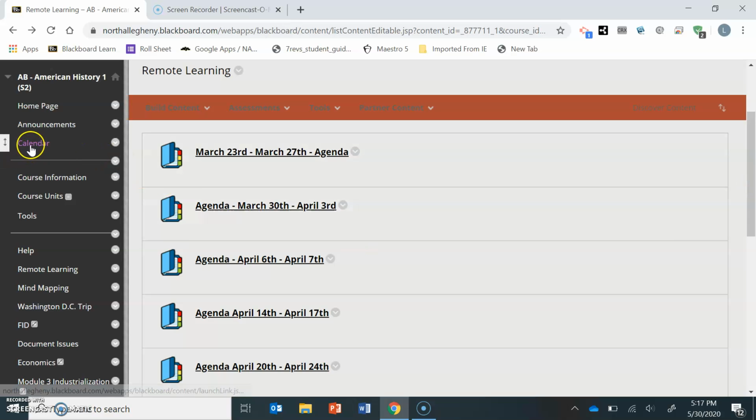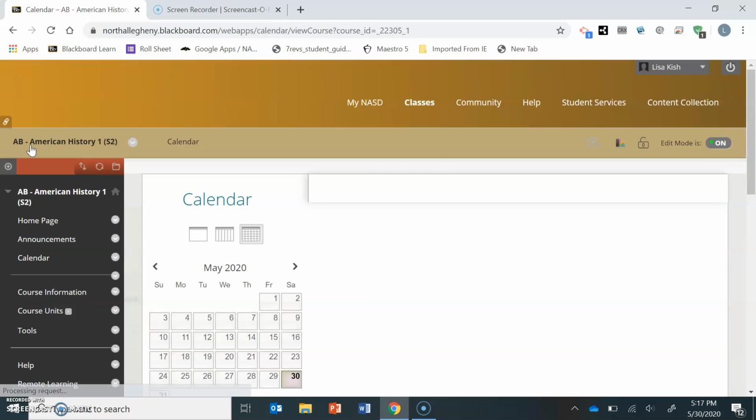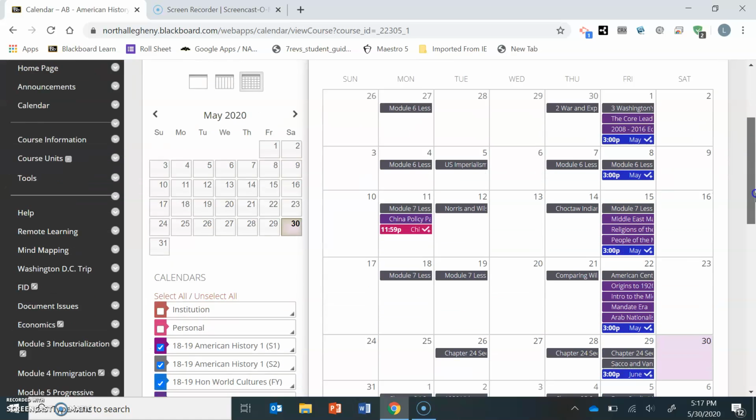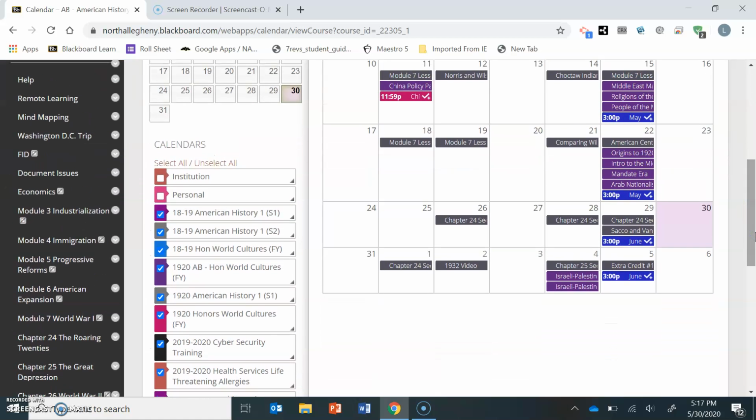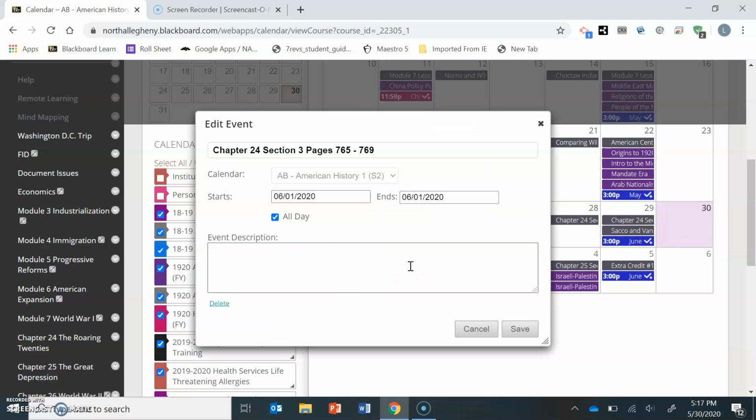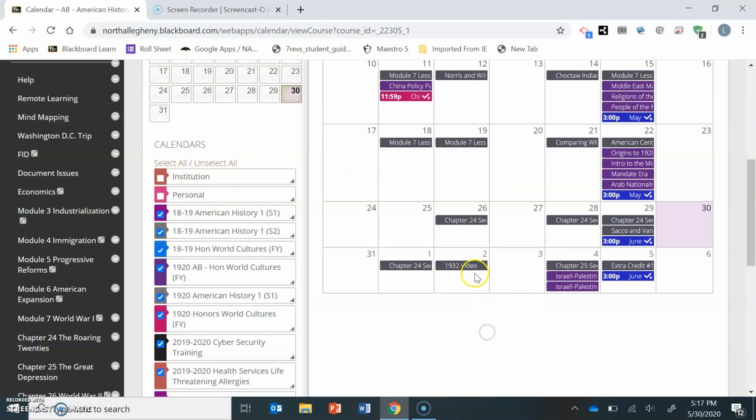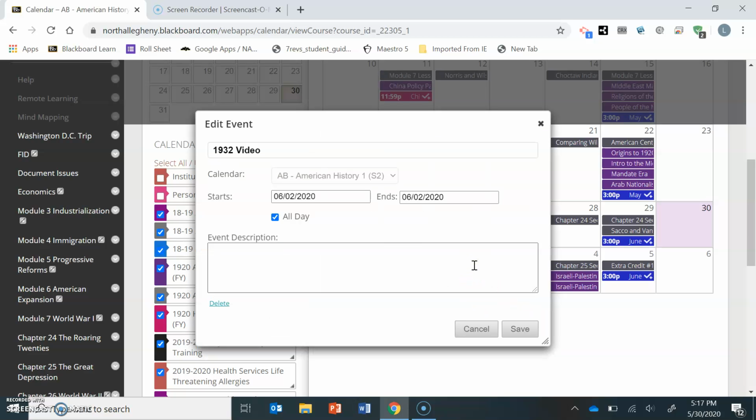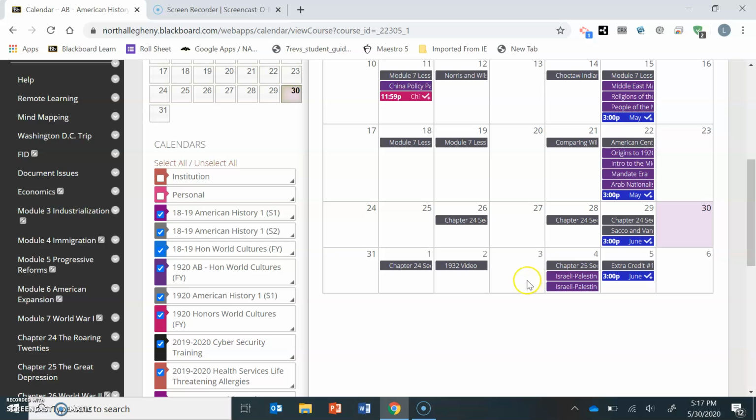The calendar has all of your assignments and the due dates on it. You are going to have the very last section, the Roaring Twenties, which is due on Monday. It's chapter 24, section 3, pages 765 to 769. And then on Tuesday, you're going to watch a 1932 video. It's about 24 minutes. And then on Wednesday is a pause day.